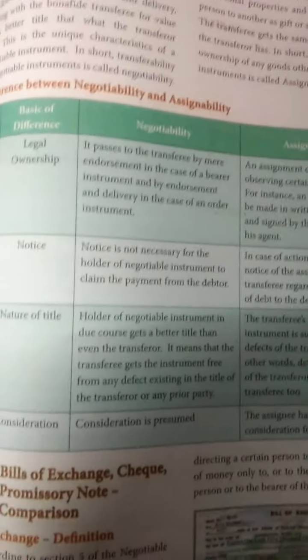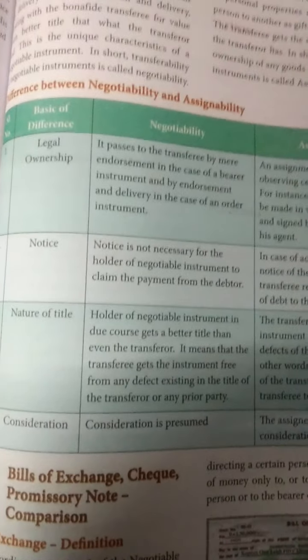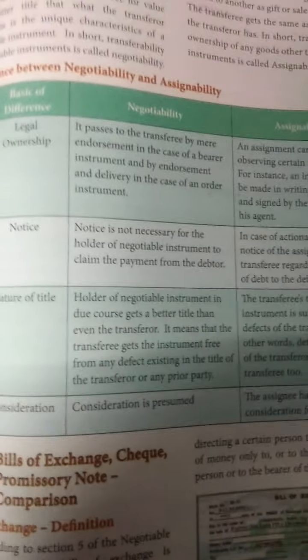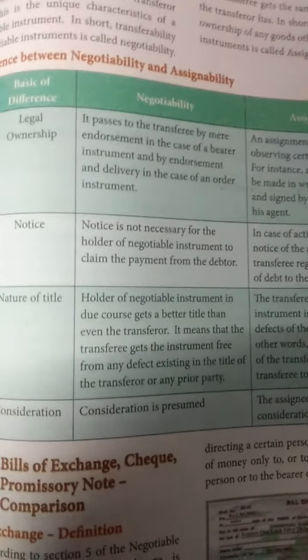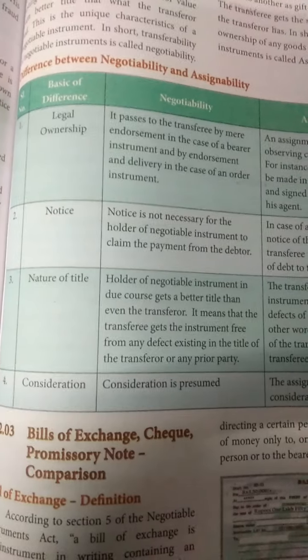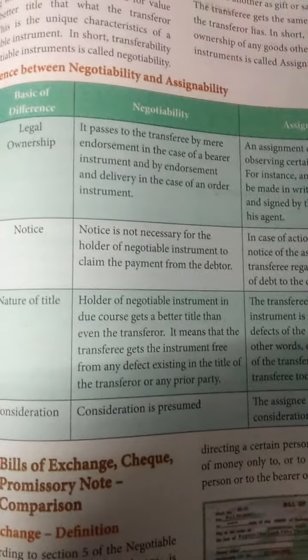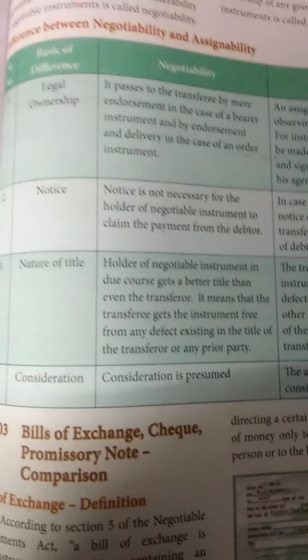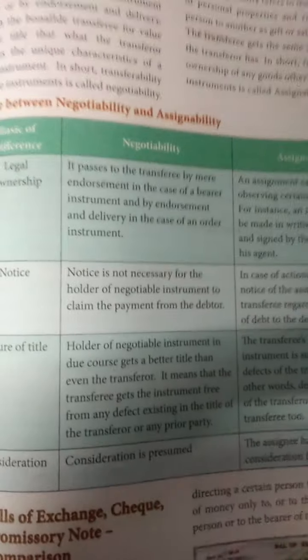Okay, so again I recapitulate. Today we started with a new unit called the Negotiable Instruments Act of 1881, which includes a bill of exchange, promissory note, endorsement, and a check. Then we went to the meaning, the characteristics, the presumptions, and the differences between negotiability and assignability. Again, I will be continuing with the same lesson.